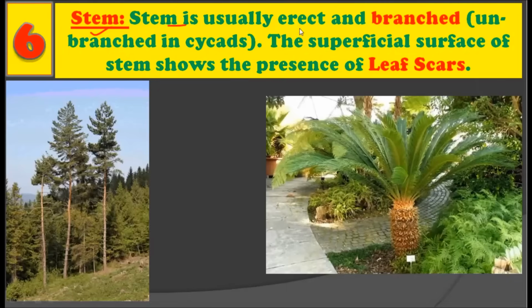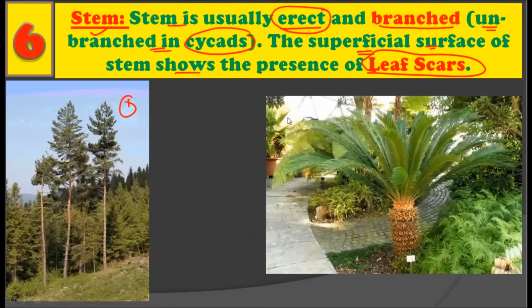Now stem is usually erect, that means it is present above the ground and it grows straight upward, and branched, like the stem has branches, alright, or sometimes it is unbranched, like in the cycads, alright. The superficial surface of a stem shows the presence of leaf scales, alright. Now here in picture one you can see it is a branched gymnosperm, and in picture number two we have cycad here, which is an unbranched gymnosperm, alright. So gymnosperms showing branches are present, and gymnosperms which do not show branching are also present.